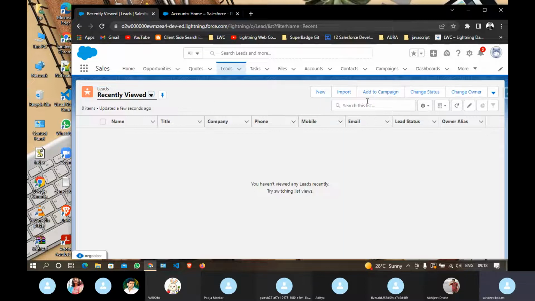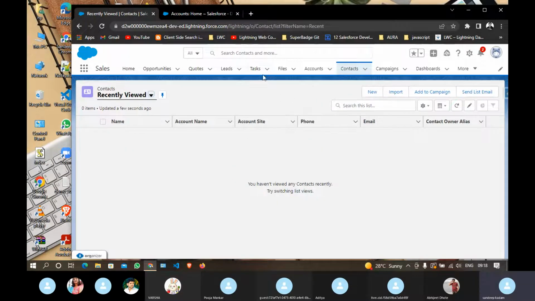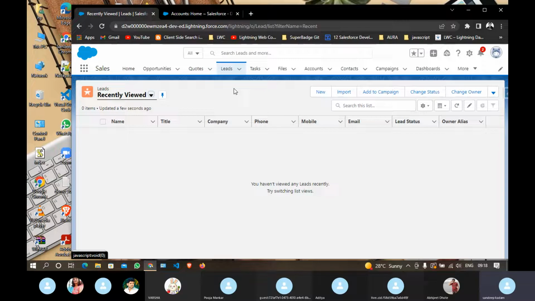Let's say I want to put my component on the lead. It is already present in the contact, but whenever I place that on the lead, I want to change the icon, I want to change the object name here, I want to change these buttons. So these things are configurable, and they can be configured by a Salesforce admin. You just have to develop that.